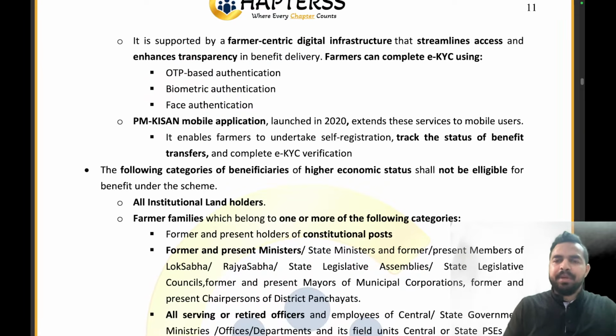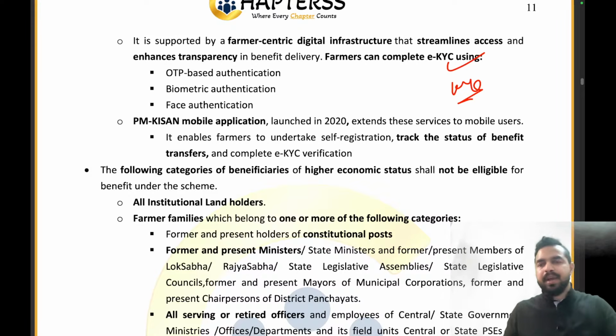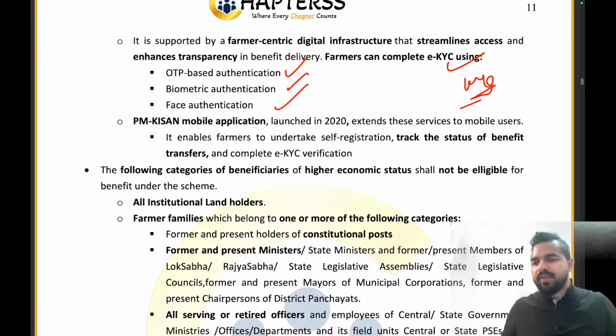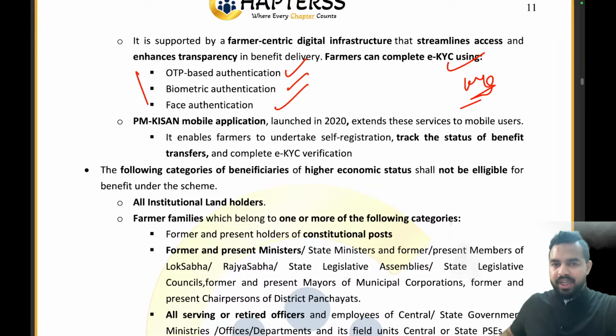Now the farmers can complete the e-KYC. Guys, what is KYC? Know your customer. आप जब भी बैंक जाते हैं तो बैंक आपसे KYC कराता है, know your customer. So it will be asking you for some documents to ensure your identity. So it can be done using OTP based authentication, biometric authentication, or face authentication. So these three different ways can be used by the farmers to complete their e-KYC. That is the OTP based authentication, biometric authentication, and the face authentication. Clear everyone?